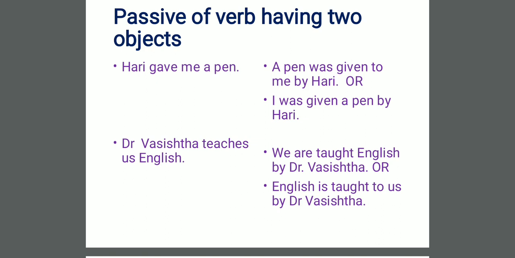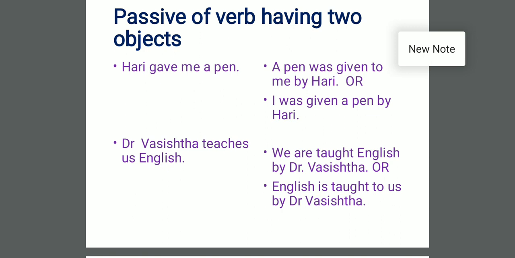Here I have made "me", which was the indirect object, our subject. So there were two objects and we were free to use any one as our subject. That's why we can change the voice of this sentence in two ways and both are correct.